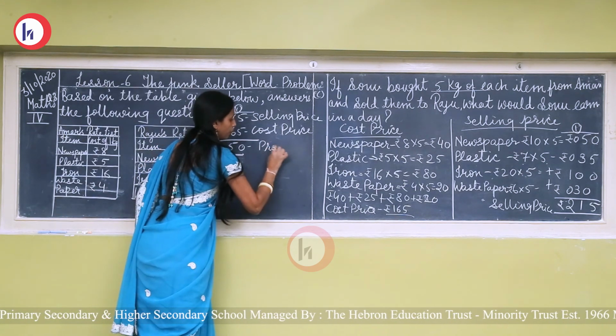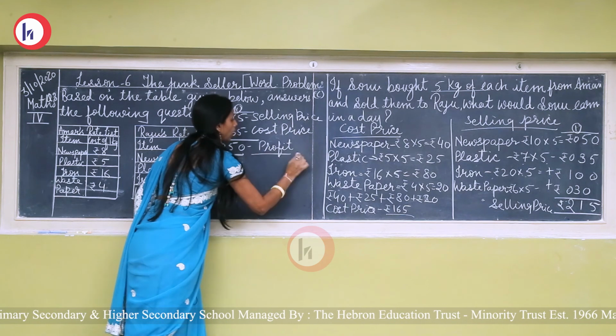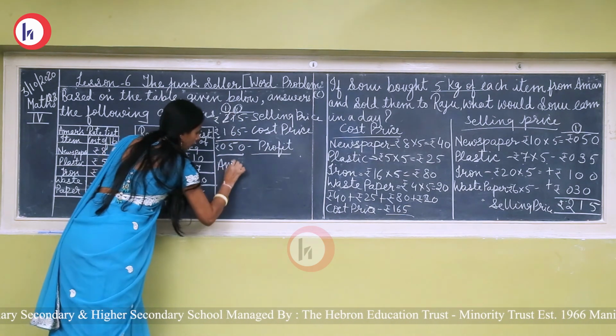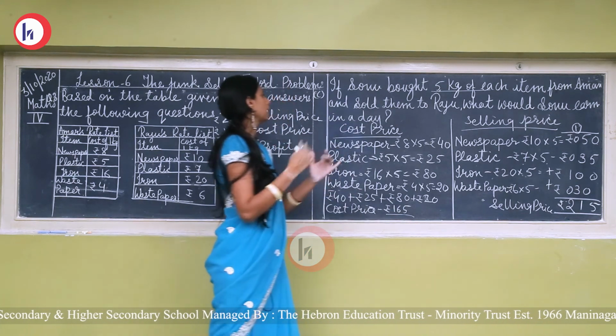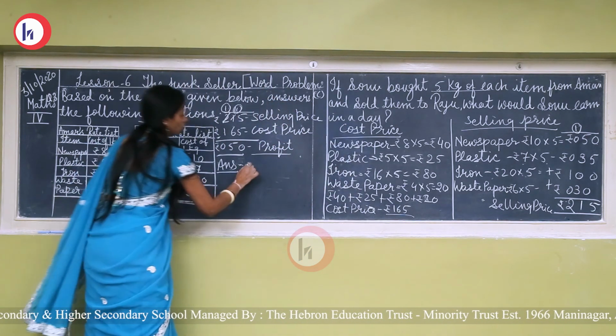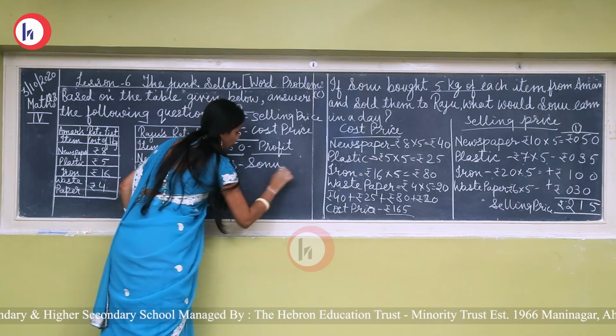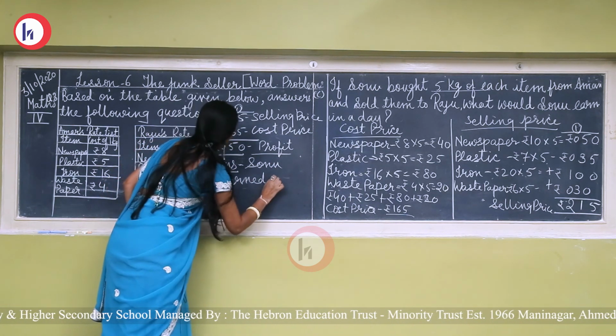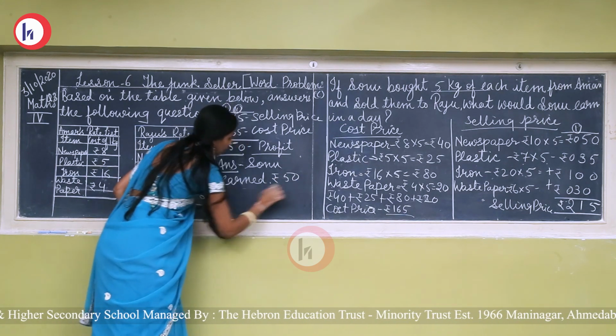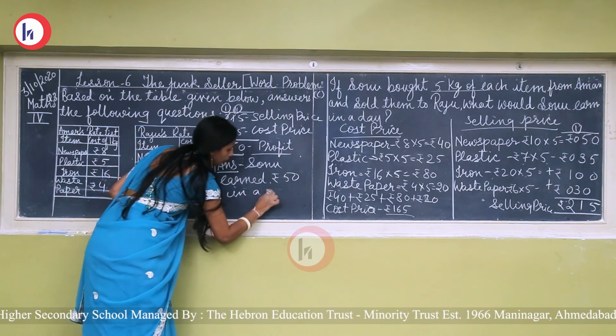So it is profit. Now the answer. What would Sonu earn in a day? So Sonu earns rupees 50 in a day.